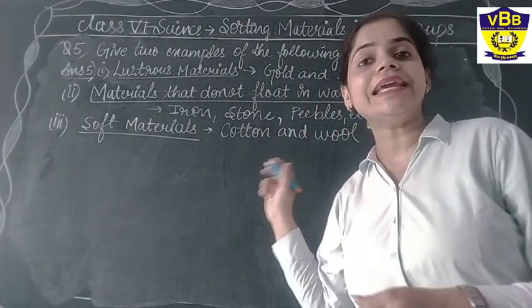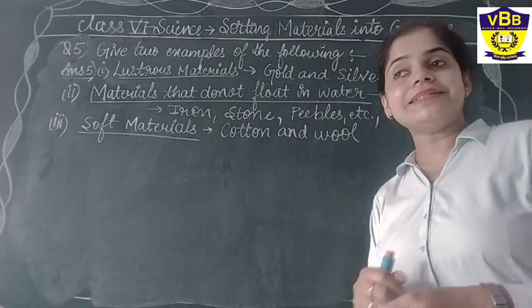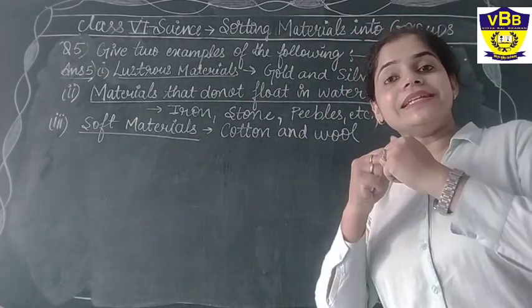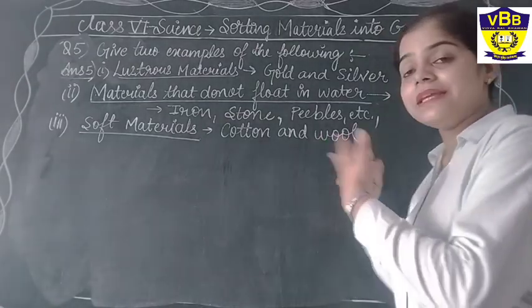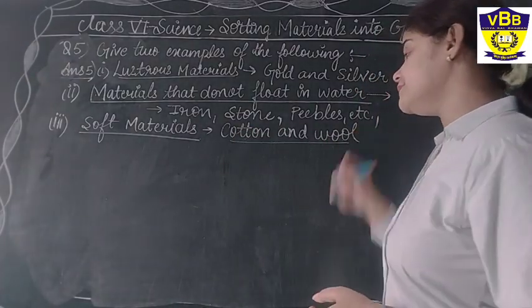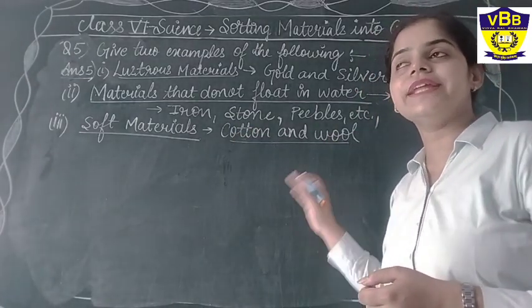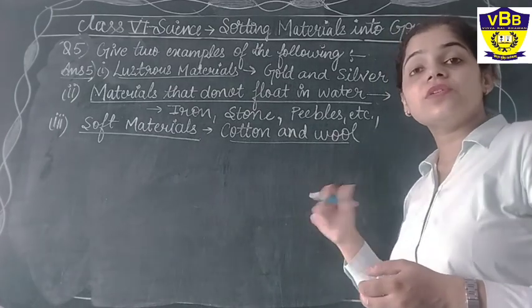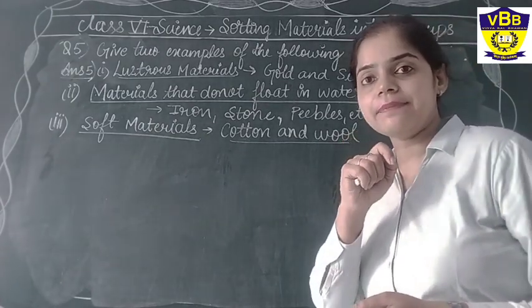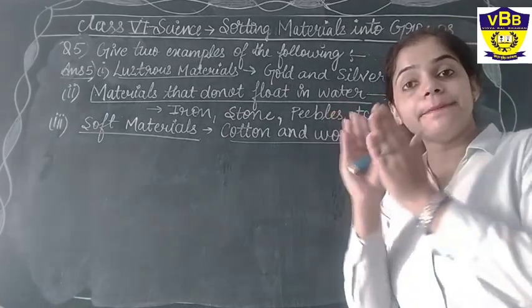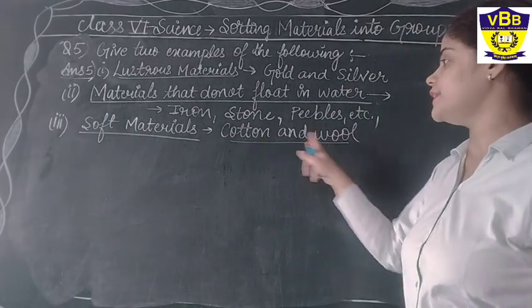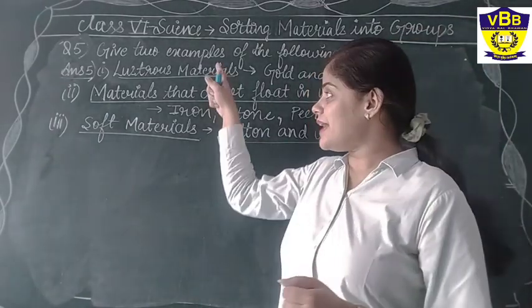You can easily tear that, you can easily break that, you can easily separate them. Also, you can easily compress them. So the examples are cotton and wool.